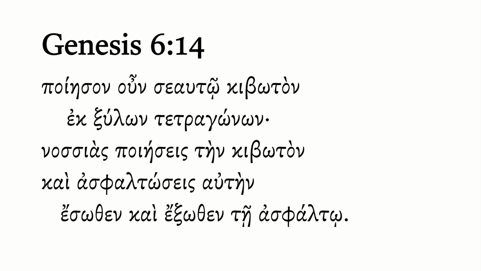Genesis chapter 6, verse 14. In the prior verse, God revealed his plan to destroy mankind and the earth to Noah, and now he's going to give Noah a means of escape.